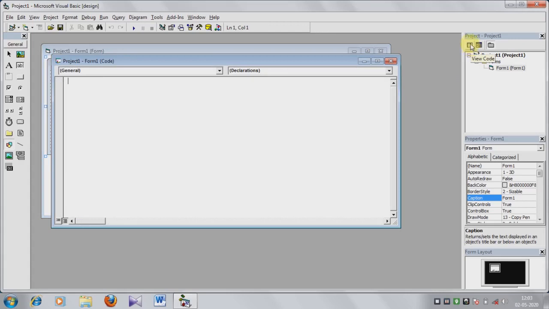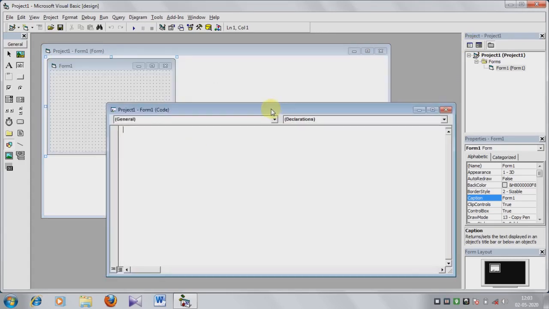View code means when you click on the view code, this coding window appears on the screen. Coding window means this is the form window, means design window, and in this part we can design, and code window means the coding part, means program part which we have to write here according to this form. This is the code window.